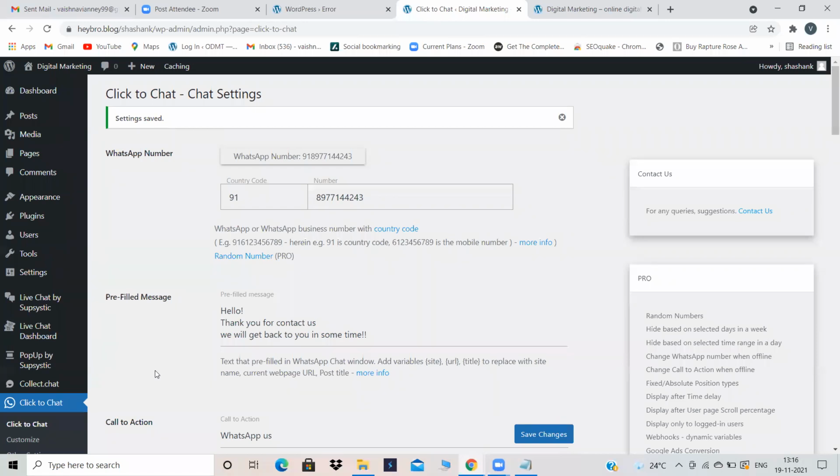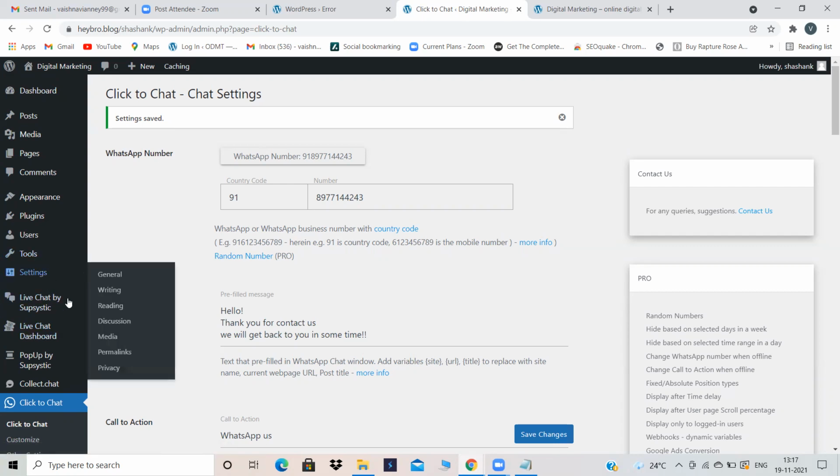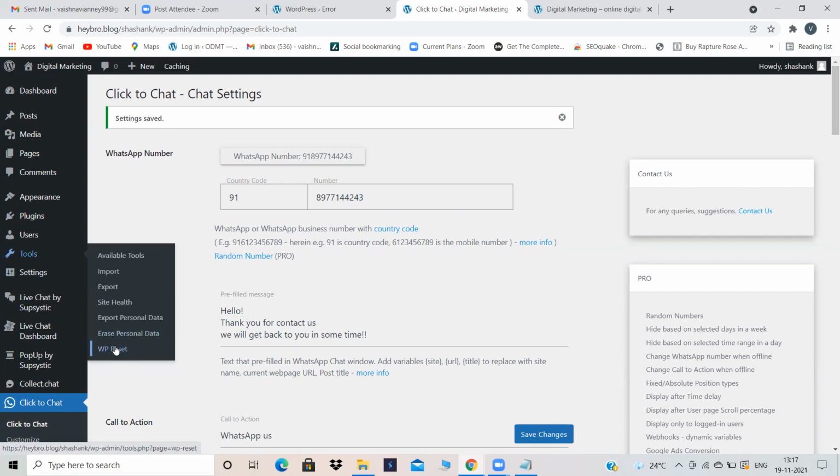Question, how do I reset my website completely? I want to remove everything content. How do I do that? It is in settings. Not in settings, it is in tools. Oh, tools, and then WP reset. WP reset. Yeah, and then we'll scroll down and write reset. Yeah, you have to type reset over there.